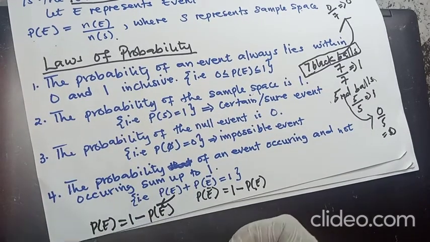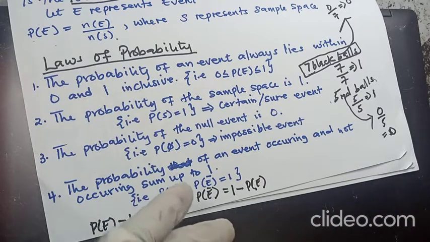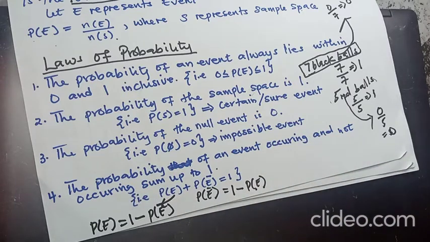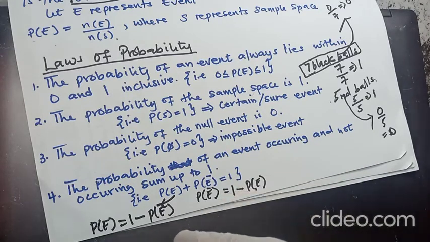1 minus. So we can now conclude that if you want to find the success or the failure side, it's always 1 minus the probability given in the question. So this is how we can deal with things like this. Let's note that the probability that an event will not occur and the probability that an event will occur always add up to 1. So if you want to find the one side of the probability, you just have to subtract the other one from 1, then you get whatever you want.